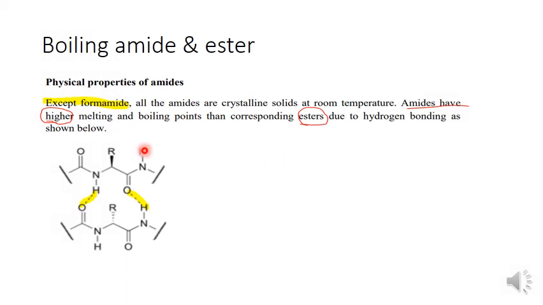So here this is the hydrogen bond in amide. Hydrogen bonding causes the high boiling point, except for formaldehyde, which has no hydrogen bond. All other amides are crystalline solids at room temperature and have higher boiling and melting points than ester due to the hydrogen bond shown here. This is one amide, this is another amide, and there is a hydrogen bond.